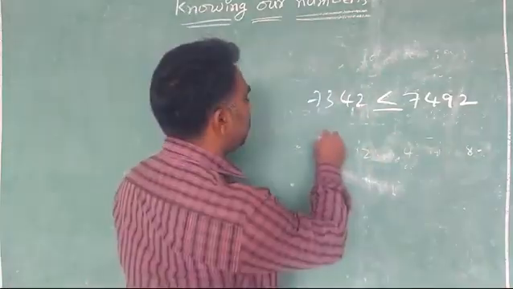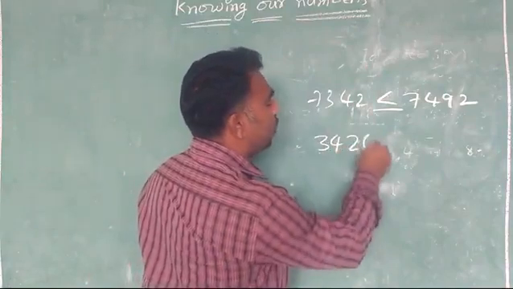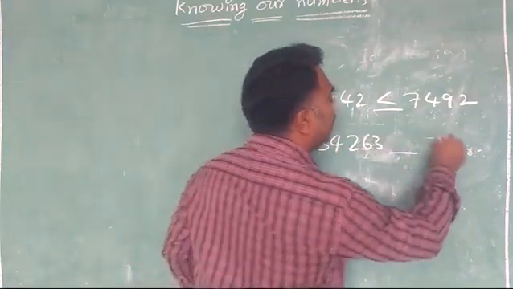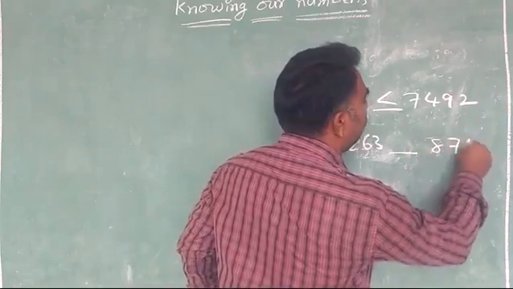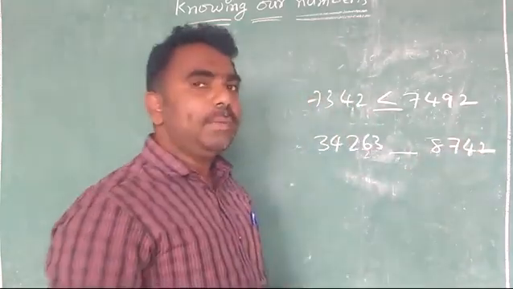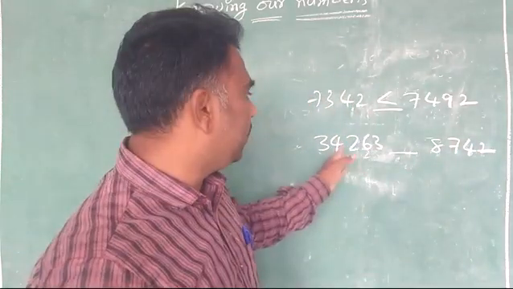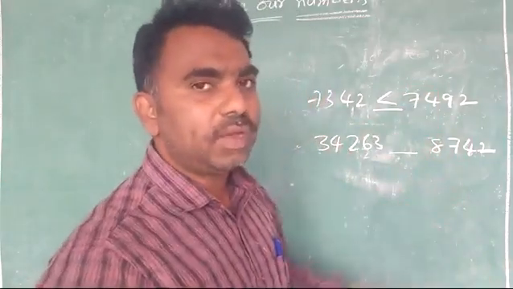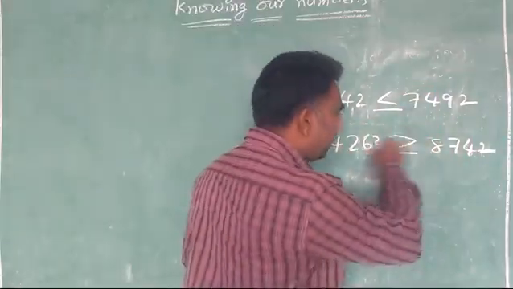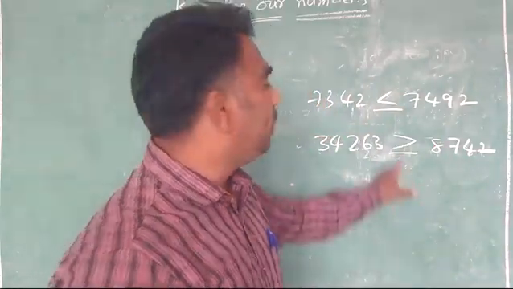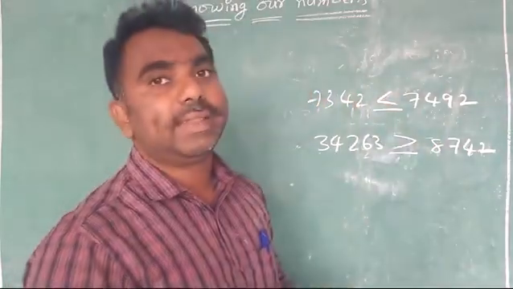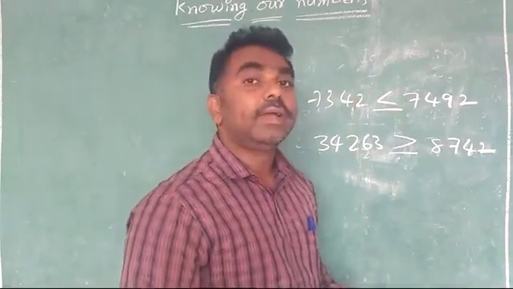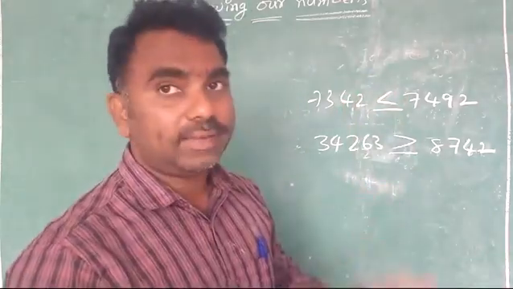And suppose you see here 34,263 and 8,742. Which is the bigger? Easily we will say because it is 5-digit and it is 4-digit. Which is bigger? The 5-digit is bigger. So where will we keep the symbol? Like this you will keep the symbol. And how to read the symbol? This is greater than. So now the fourth bit is completed.